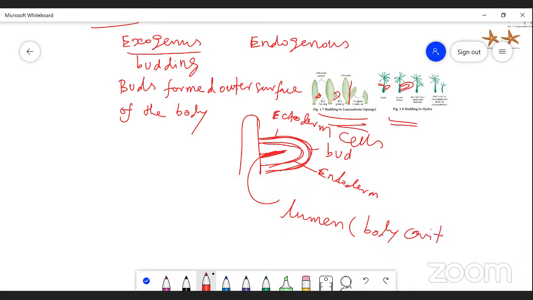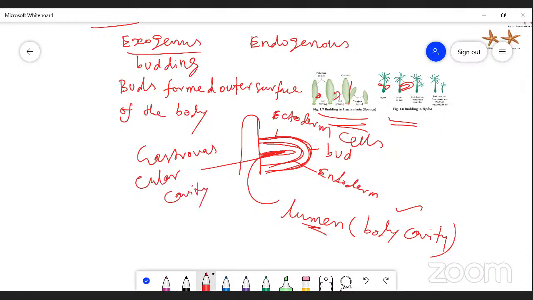Inside the bud, the body cavity is formed. This body cavity is continuous with the parent body, forming the gastrovascular cavity between the bud and the parent body.